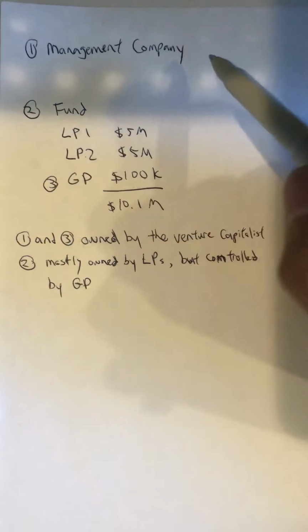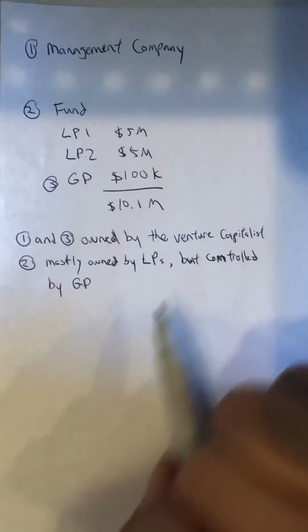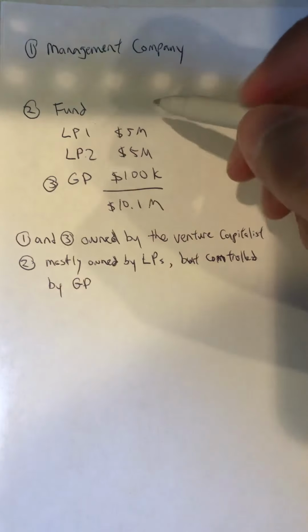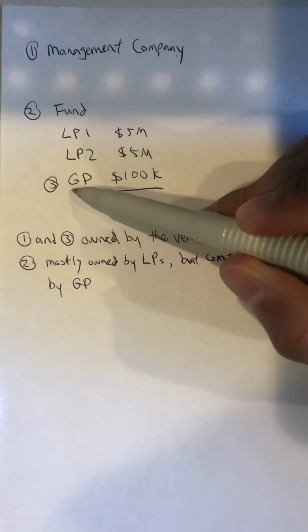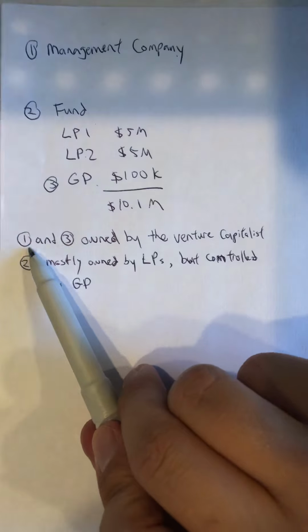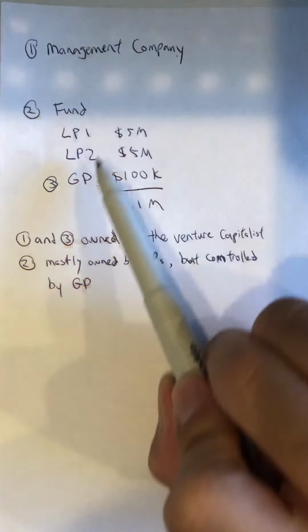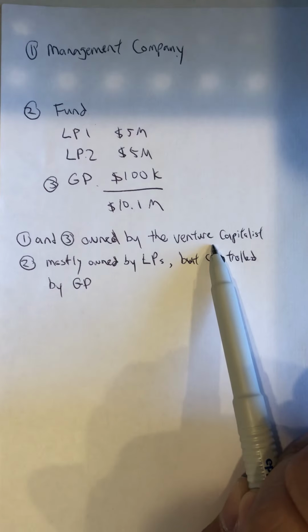I've redrawn my diagram here to make it a little bit cleaner. The last one was kind of messy with all the lines going back and forth. All right, so we have the management company, we have the fund, and we have a general partnership, right? So here, what we're saying is that 1 and 3, the management company and the GP, are wholly owned by the venture capitalist or the owner of the company.